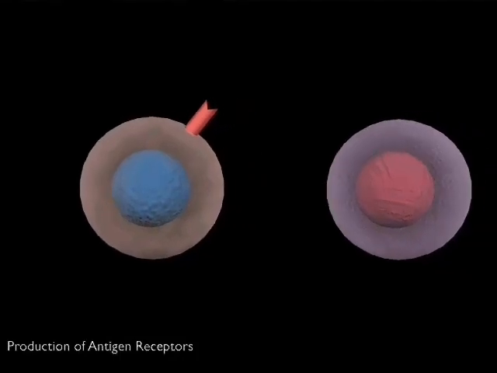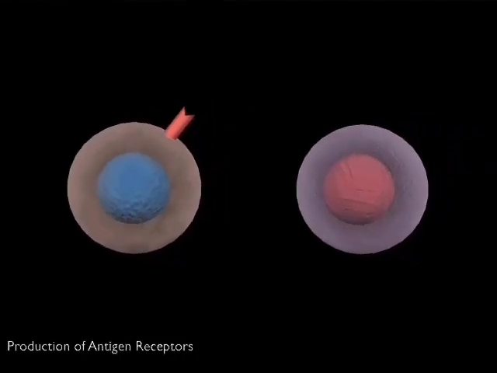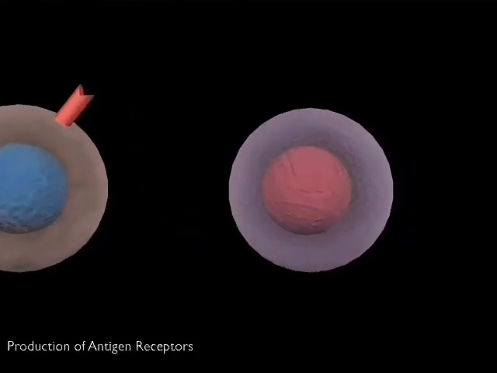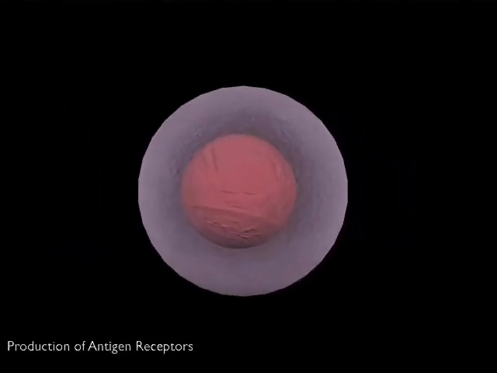There are two groups of lymphocytes, B cells and T cells. B cells use cell surface antibody as their antigen receptor, while T cells use a related but distinct molecule, the T cell receptor or TCR.